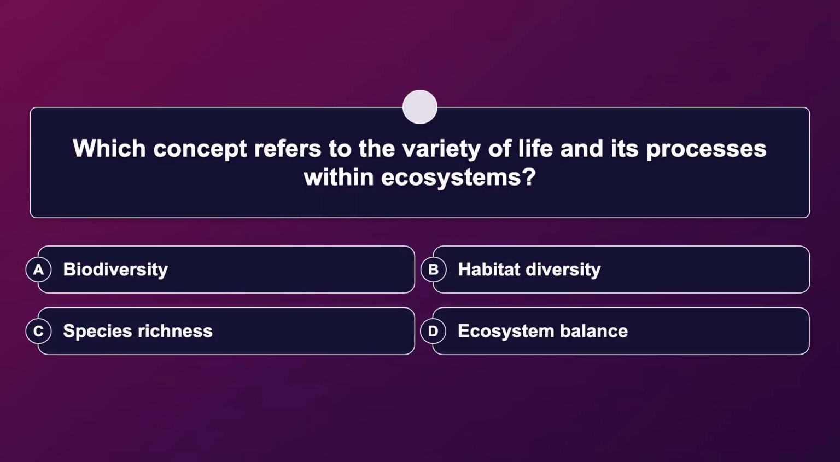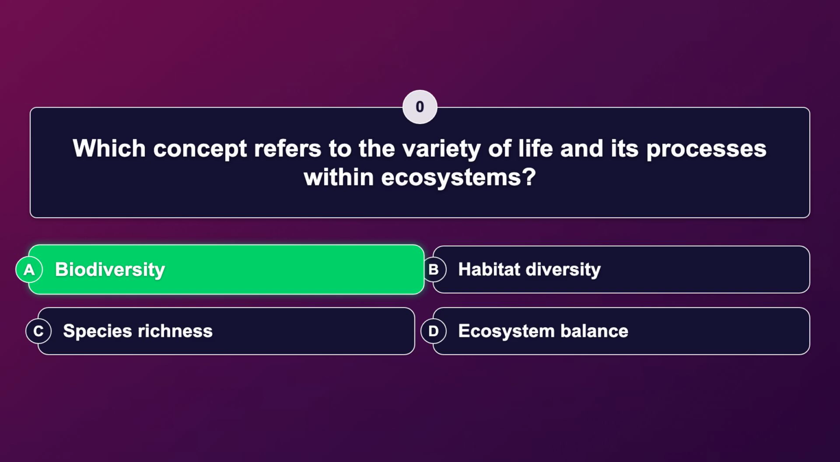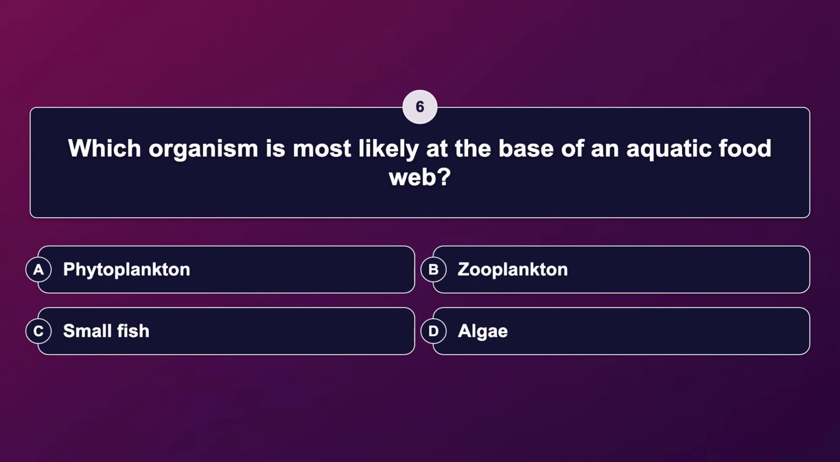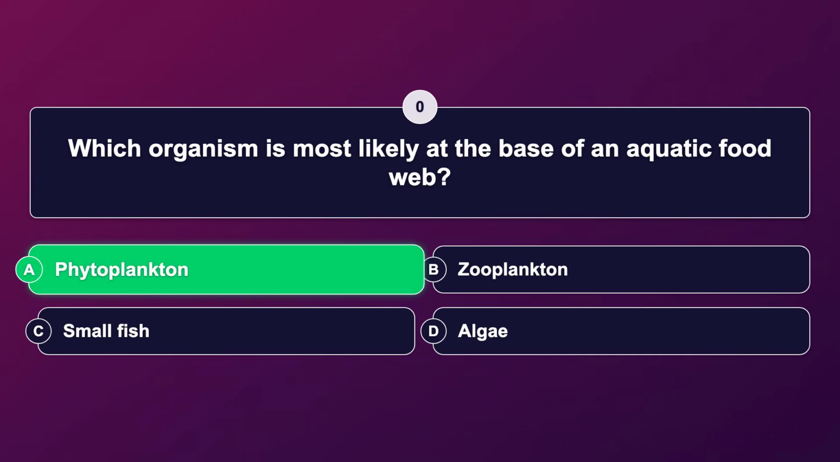Which concept refers to the variety of life and its processes within ecosystems? The correct answer is biodiversity. Which organism is most likely at the base of an aquatic food web? The correct answer is phytoplankton.